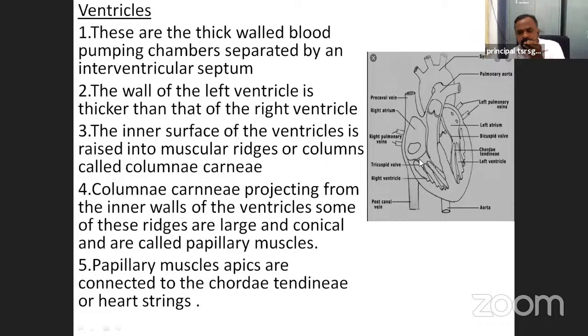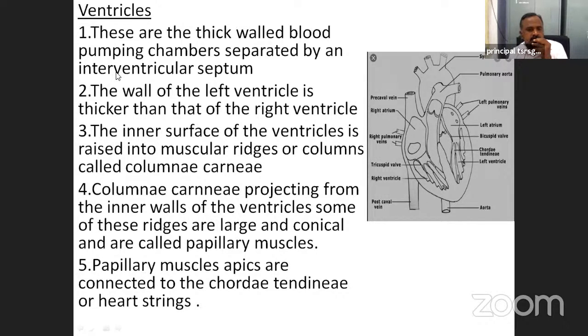This is the left ventricle. This is the right ventricle. These walls are the thick walls. Next, both ventricles are separated by an interventricular septum.